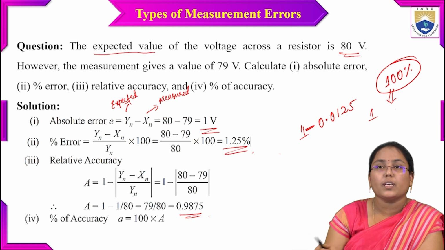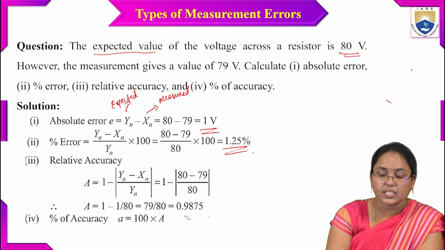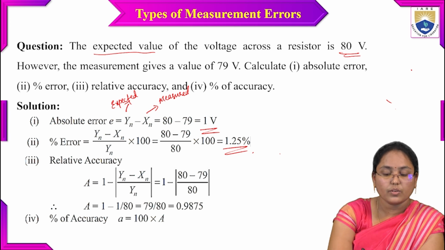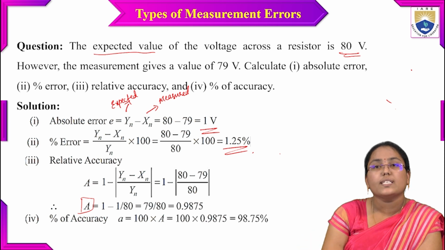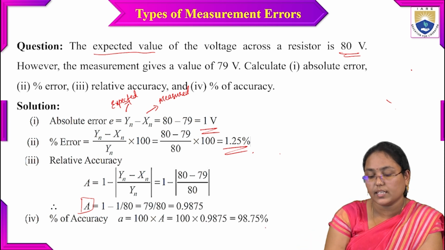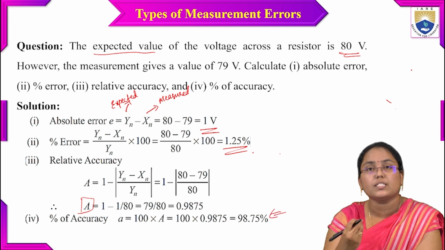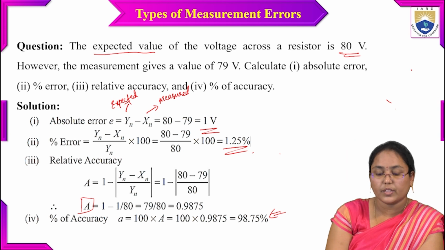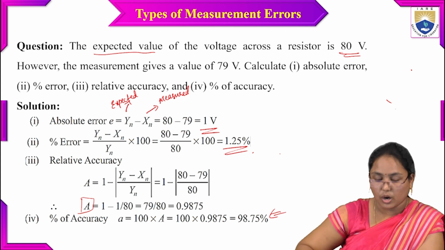The next one is the percentage accuracy. If we calculate the percentage accuracy, it will be equal to 100 into the accuracy value A. So 100 into 0.9875 is nothing but 98.75%. That tells how accurate the system is. Whenever someone asks, you calculate the relative accuracy and multiply it with 100, and you get the percentage accuracy.